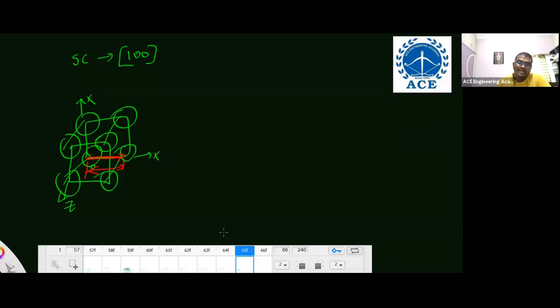Please explain what is that 100. It is not one hundred, it is one-zero-zero. In the x direction it is 1, in the y direction it is 0, in the z direction it is 0. In the x direction the length is 1, y is 0, z is 0. That's why this is the direction. In the x direction I am locating 1 unit length. Okay, right.